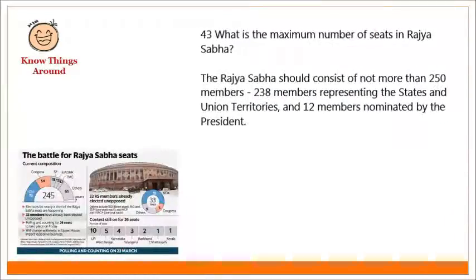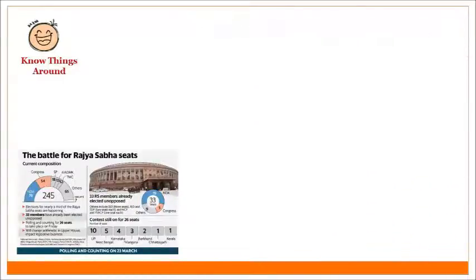What is the maximum number of seats in Rajya Sabha? The Rajya Sabha should consist of not more than 250 members, 238 members representing the states and union territories, and 12 members nominated by the President.